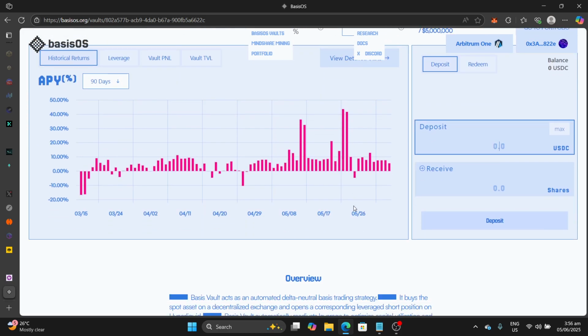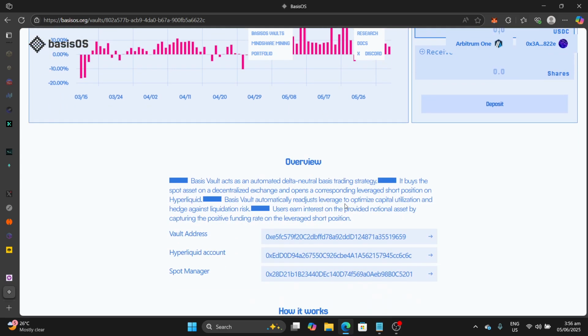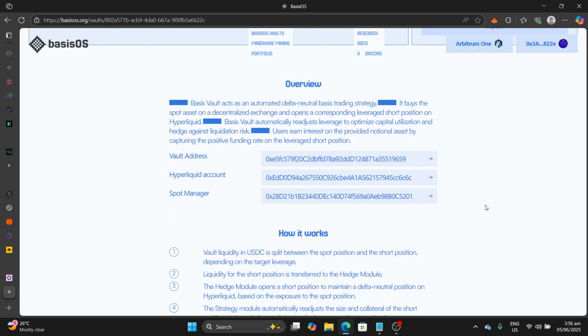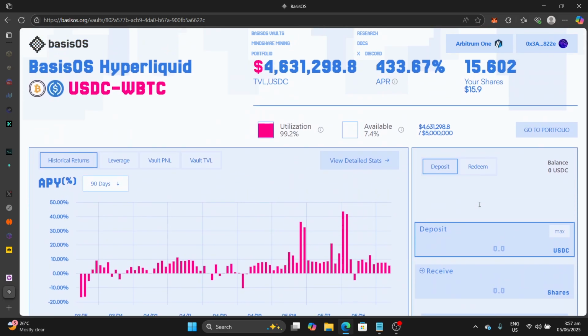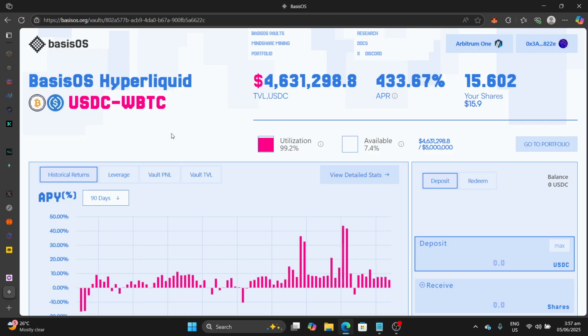It's a bit technical, but it has to do with buying spot, then hedging against it by shorting the same asset using a perp dex like Hyperliquid, something like that. I don't want to make this video so technical so that it's not complicated. But that's where the abstraction that Basis OS provides comes in.